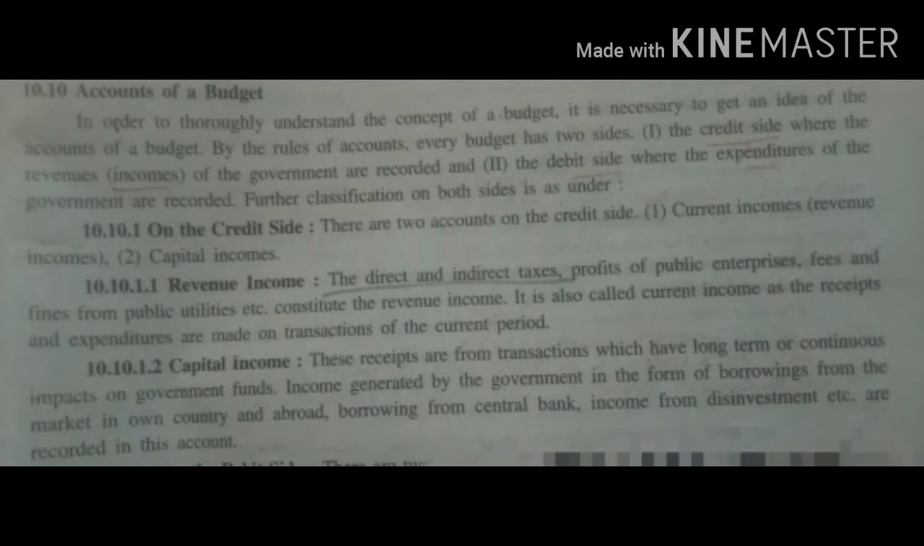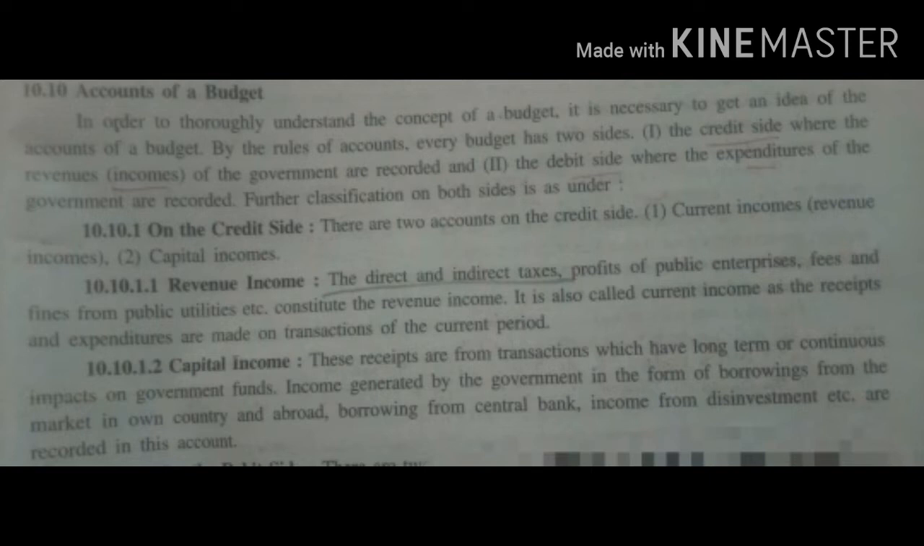So, budget can be grouped in two ways. Receipt side, in which revenue income and capital income can be shown. Payment side, in which revenue expenditure and capital expenditure are shown. So, this discussion can be done in respect of two accounts, revenue account and capital account. On the credit side, there are two accounts. One is current income, that is your revenue income, and second is your capital income.